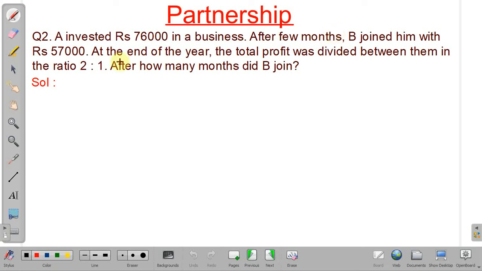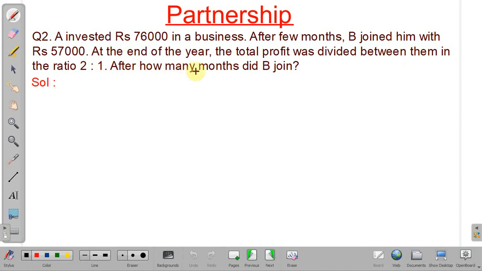And B's investment is 57,000. At the end of the year, the total profit was divided between them. So the profit ratio is given. So profit will be in the ratio of what? Equivalent capital. So we can say the ratio will be 2/1.